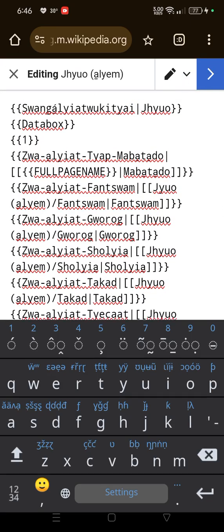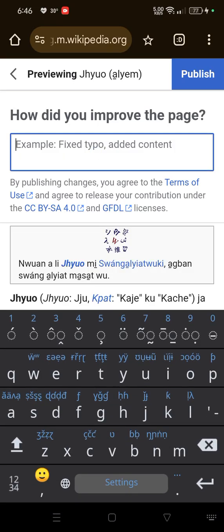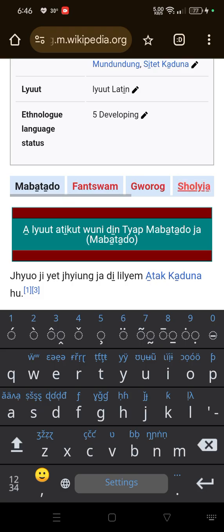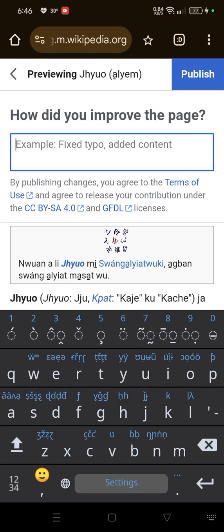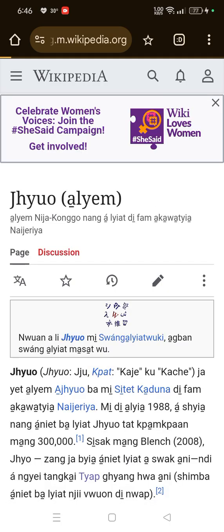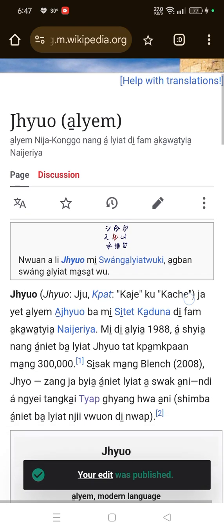So now all I need to do is to click on the forward arrow, and then when I check the preview, I can see them here below. Then maybe I say template, template, or template. That's what I just did right now. Template, Lilium. Then I publish it.